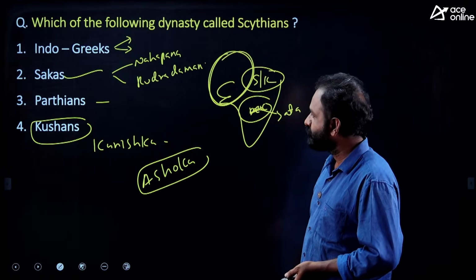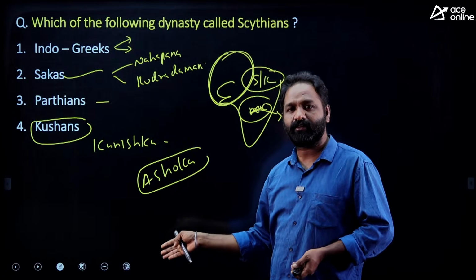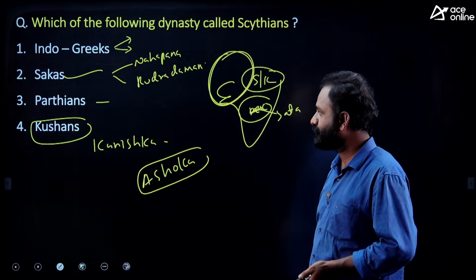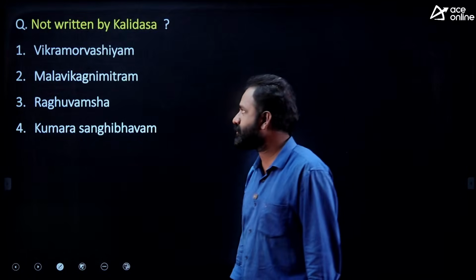Okay. During Kanishka, one of the important writers was Ashvaghosha. Do you remember Ashvaghosha? Next, not written by Kalidasa. Which book was not written by Kalidasa?